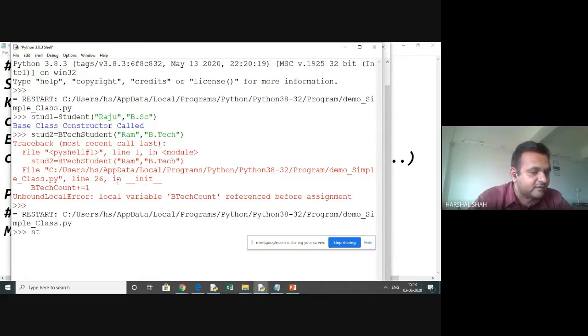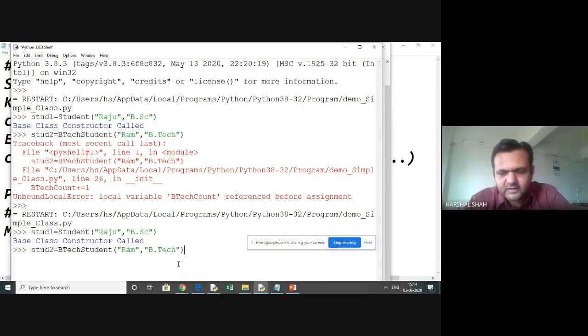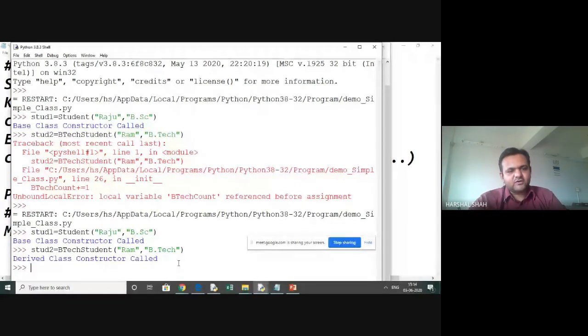And can we see that? Yes, we have an option also. Right now I can see it this way. You can see that this student one does not exist now. It is clear. Once it is restarted, it is clear. So I will copy this here and make this get executed. Base class is created in student 2. I will again copy this and you can see that now a derived class is called. Okay, I had called this BTech and this is created.